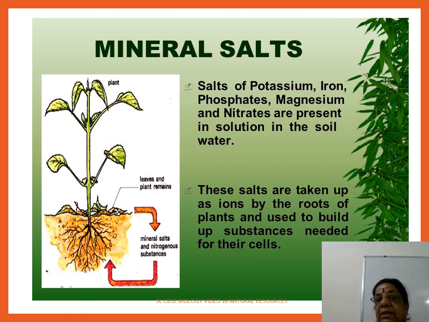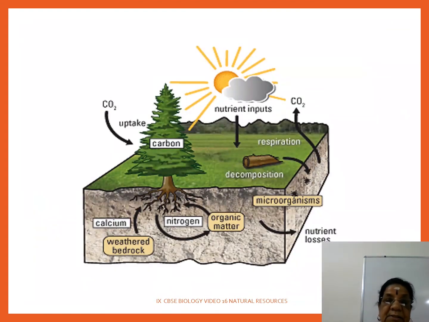Okay, the next one, again this is also a type of source of minerals, such as calcium from weathered bedrock, நம்ம first படிச்சோம் இல்லையா, weathered bedrock, nitrogen from organic matter, and then decomposition of these plants, then as a result of respiration carbon dioxide is taken.